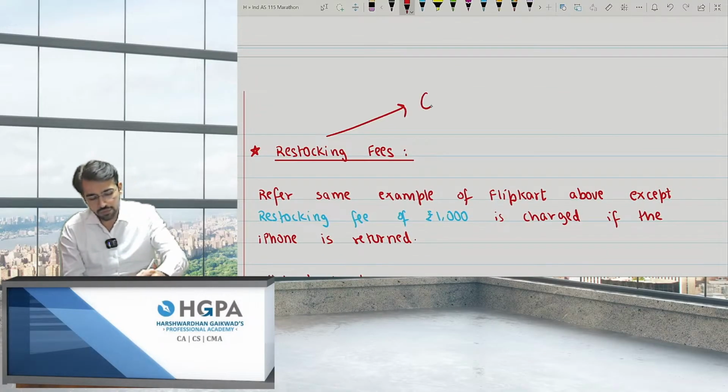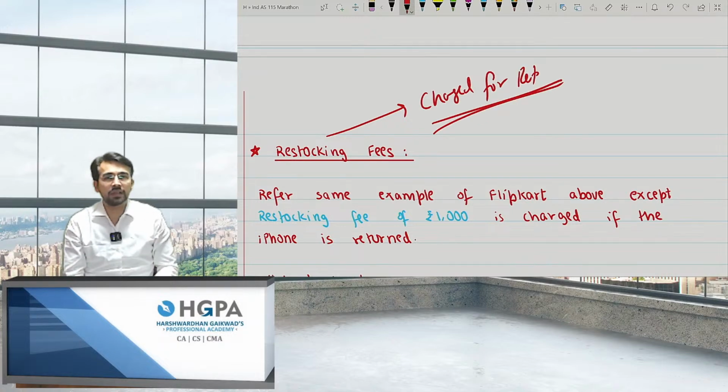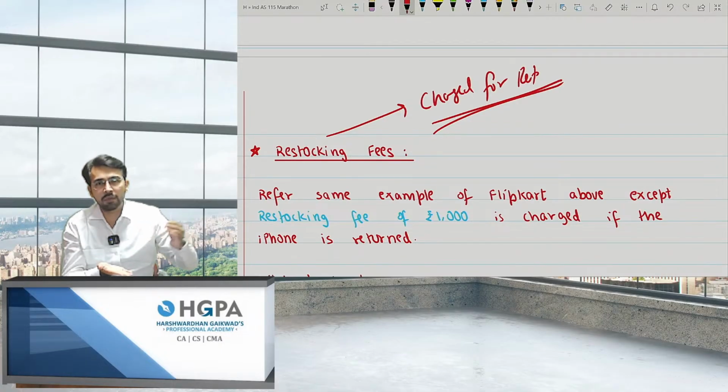This is nothing but charged for returns. For example, turning the same example of Flipkart which I gave you. He sold 10 iPhones, right? And he also gave a disclaimer that if you are returning the product, he will give 1000 less, because of the transportation, the packing got unpacked, right? The mobile got unpacked, so obviously there will be loss for me. So Flipkart clearly told, if you are returning the product, he will not give you 1000.